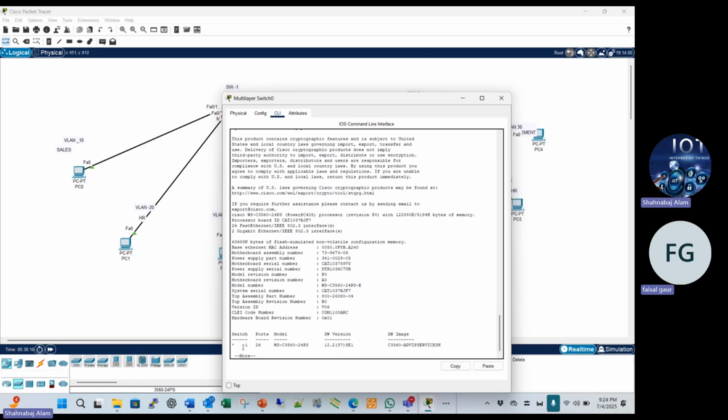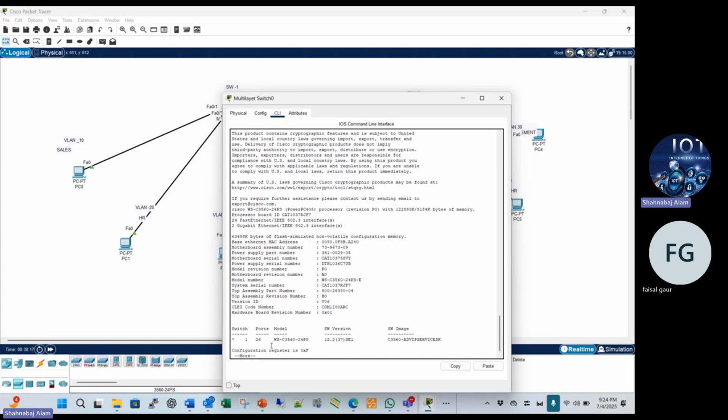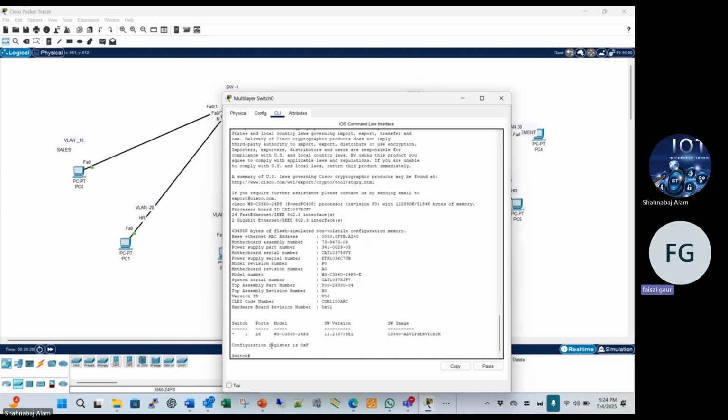I want to see any device status. You can check the status of the port, and you can also check the MAC address. Which status do you want to check on the switch? Actually, I want to see whether the device is connected or not.